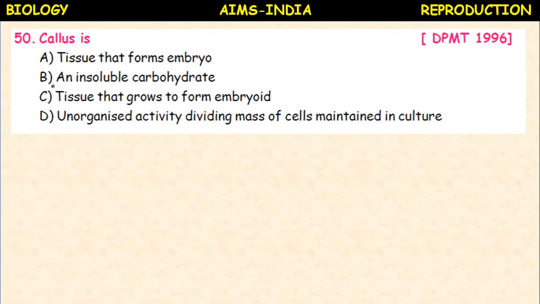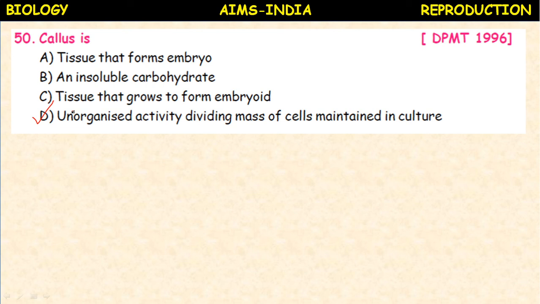Callus is tissue that forms embryo, an insoluble carbohydrate, tissue that grows to form embryoid, unorganized actively dividing mass of cells maintained in culture. So here the callus represents the undifferentiated mass of cells which is formed in the culture medium.